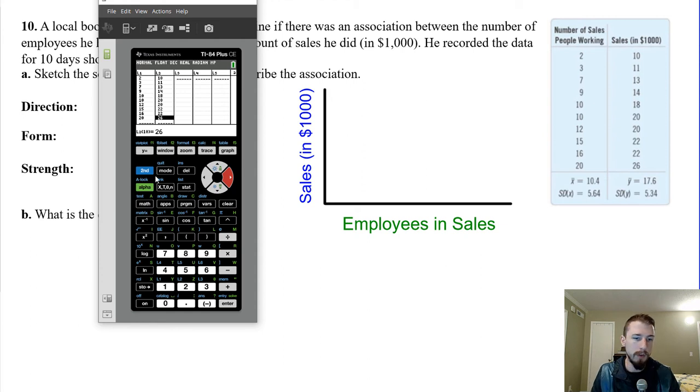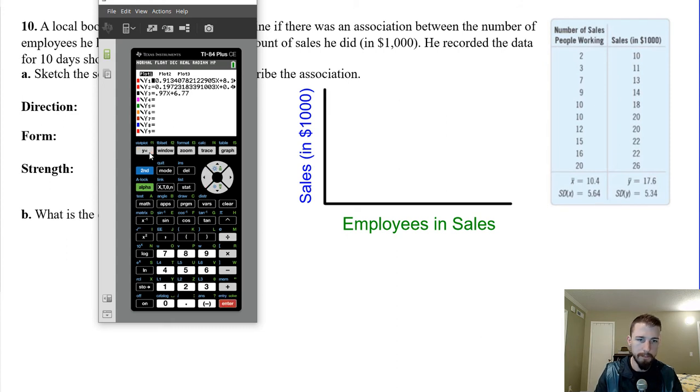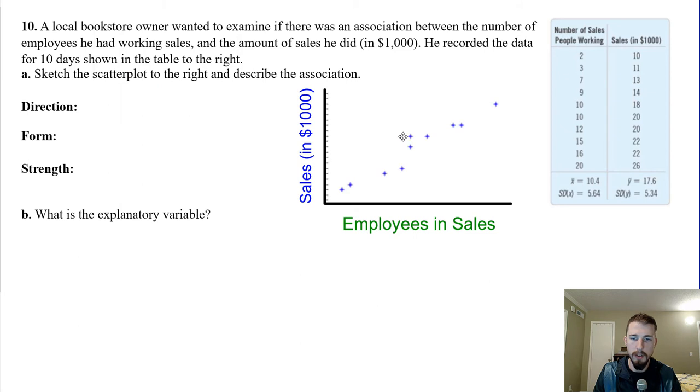Then I want to graph a scatter plot. So I'm going to make sure I only have one plot on. Scatter plot, list 1 is our explanatory, that was the number of people in sales. List 2 is the actual sales themselves. And then we're going to hit zoom and 9. Graph that out. Oops, spoilers, you're not supposed to see that. There we go. So there's our association. Boom, scatter plot. Done. So you can graph it out rough.